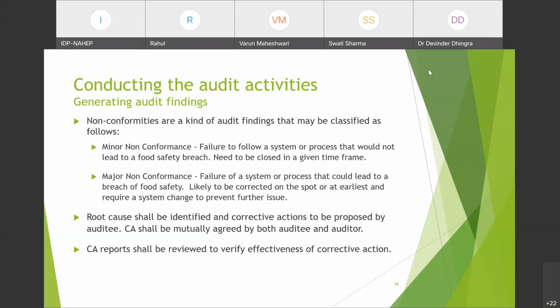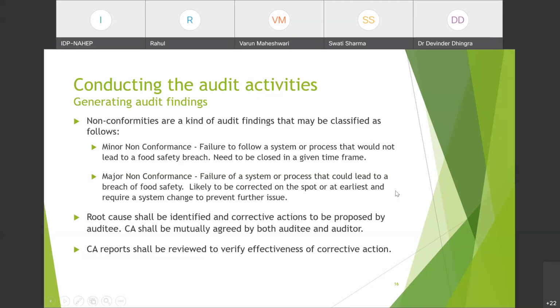So who will review the corrective action report? The auditor will review the corrective action report to verify that the corrective actions proposed are effective to close the NC, and that once completed, they have been completed in the right way. So this shall be reviewed by the auditor.